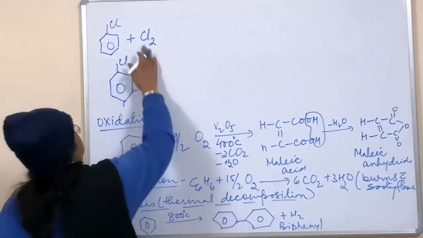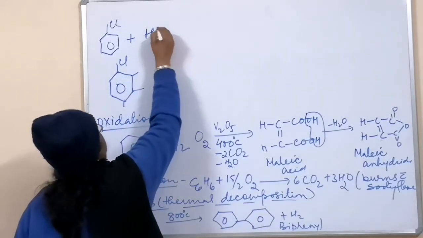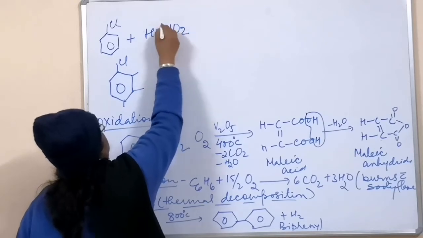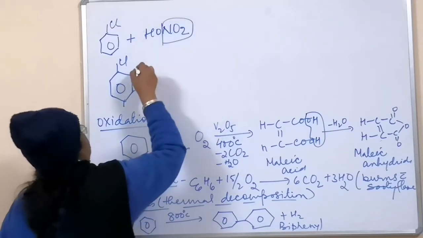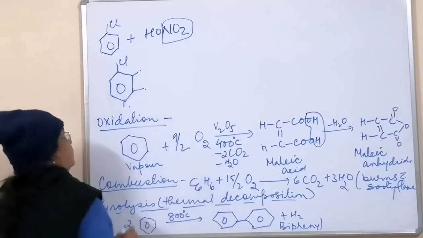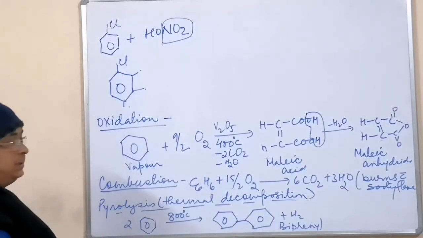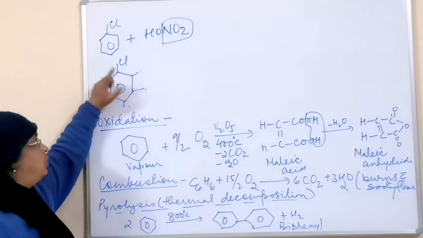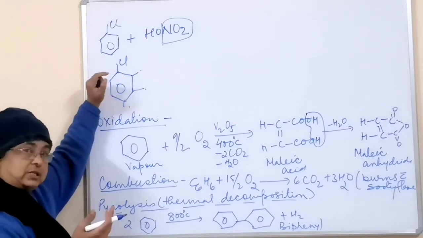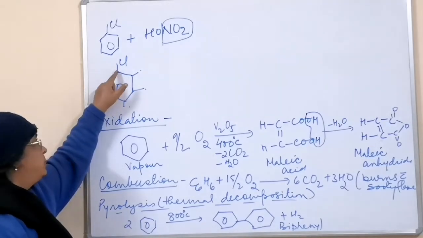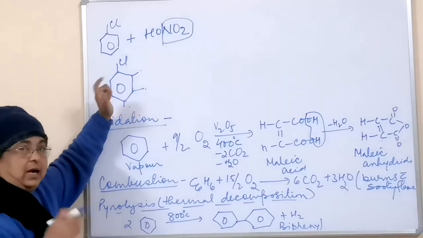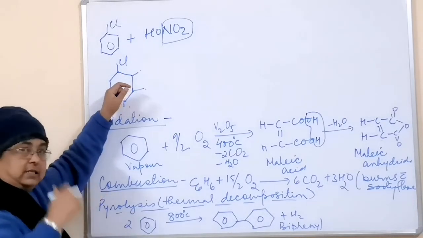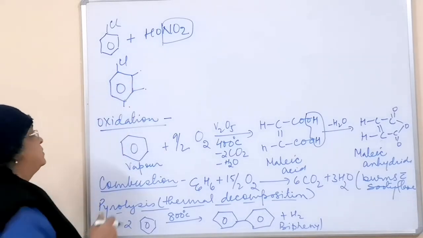If you have a HONO2 group, then where will this part go? Here or here or here. The position of the incoming group will be decided by which group is already present in the benzene ring, not by the nature of the group which is coming in. That will decide which position the next coming group should go to.